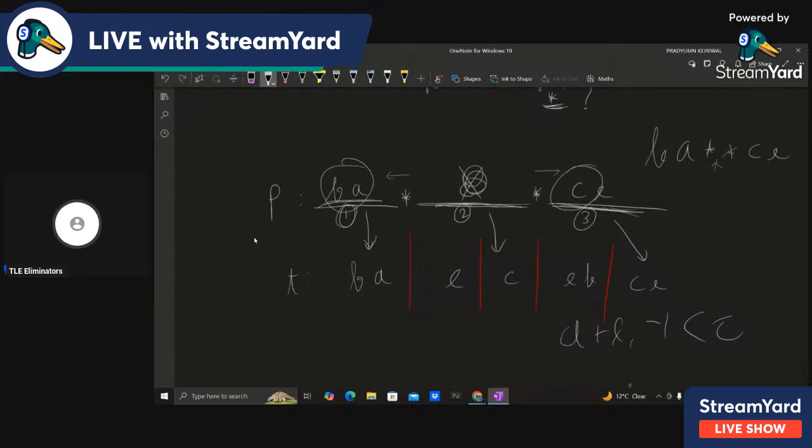So I hope that it is clear to all. Does anyone have a doubt in the fourth problem, in this problem, like the logic part? I'll show you the code also in some time. But before that, does anyone have a doubt in the logic? Anyone?